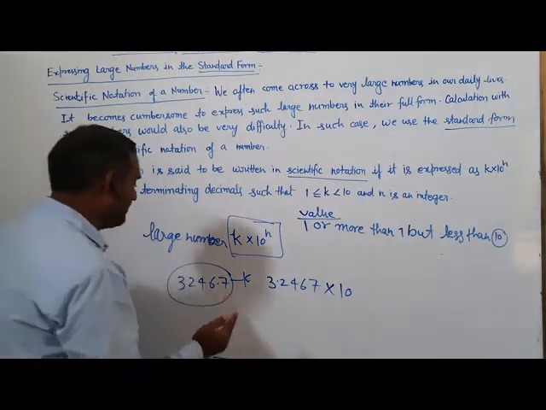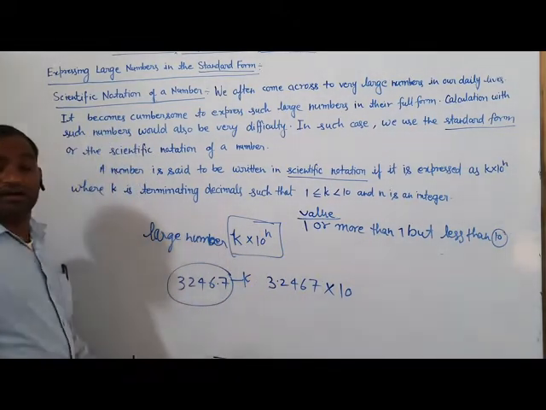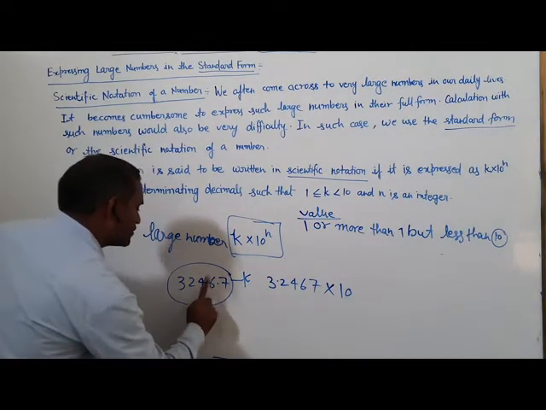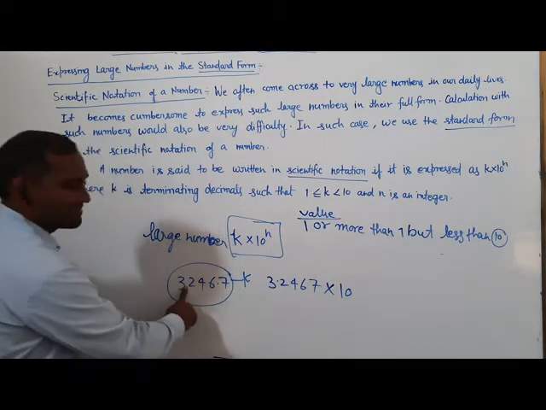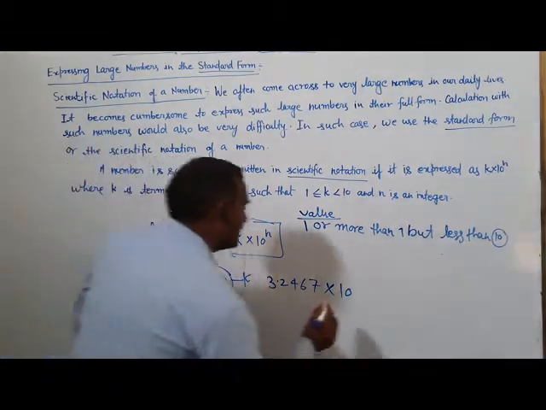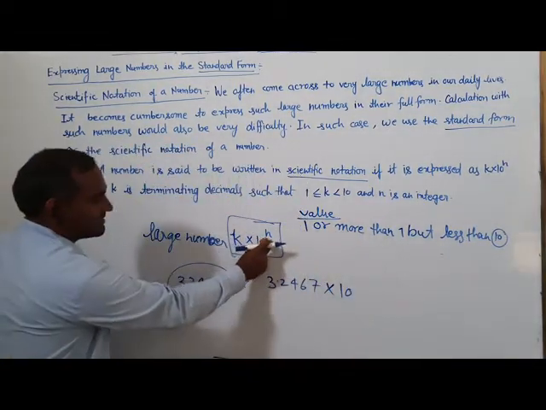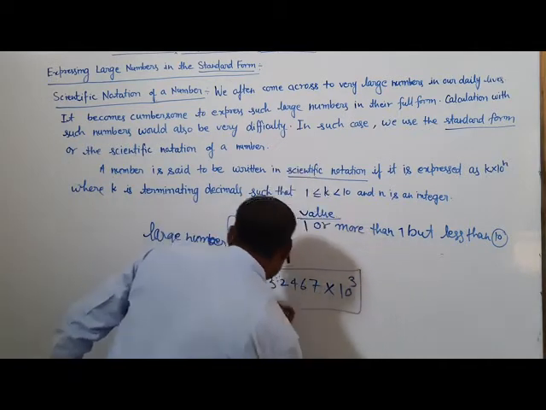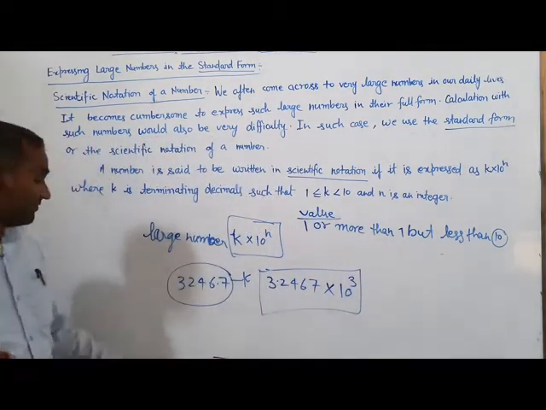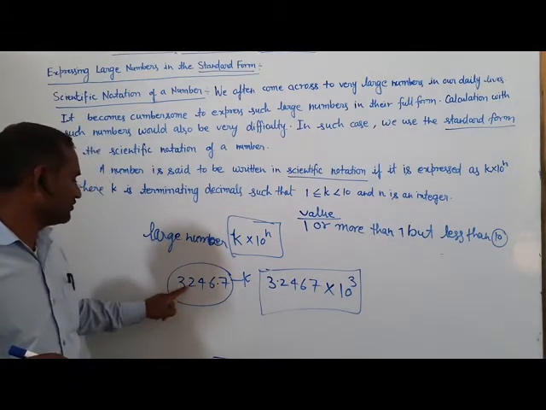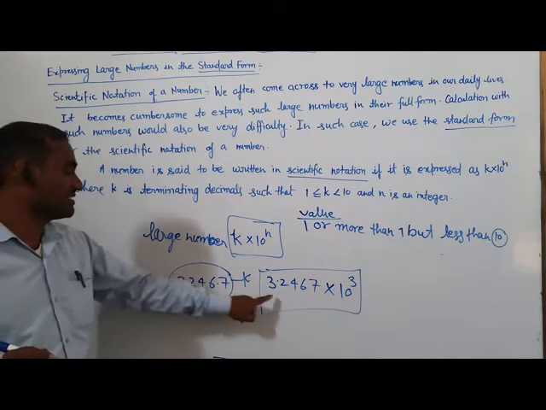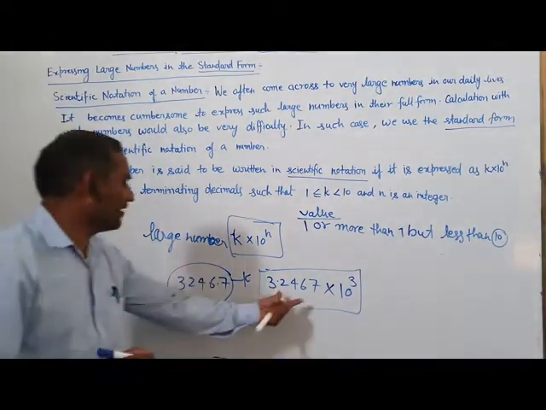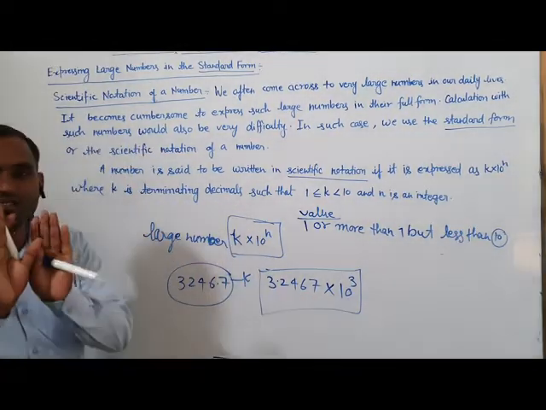How many places does the decimal move from right to left? 1 place, 2 place, 3 place. So the number of places is 3. This is the standard form of 3246.6. The value of this and this are both equal.